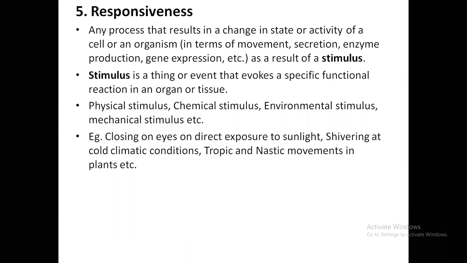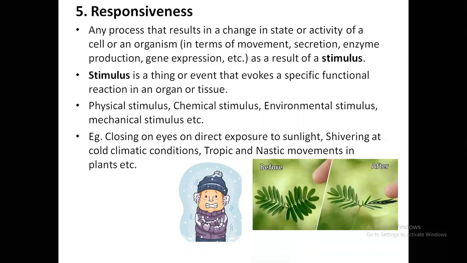Okay. Now, tropic movements means movement due to growth. Suppose you put a plant in a dark room and you make a small hole in the wall and a light is dripping down from the wall hole. So the plant will grow towards the light. That is tropic movement. Gnostic movement means sudden movements. Okay. So here you can see this is a gnostic movement. Mimosa pudica, or touch me not plant. If you touch the leaves of the plant, the leaves will automatically close. You can see here in this diagram. So this sudden movement of plant is called as gnostic movement. Tropic movement, movement of plant due to growth. Gnostic movement, sudden movement of plant without growth.